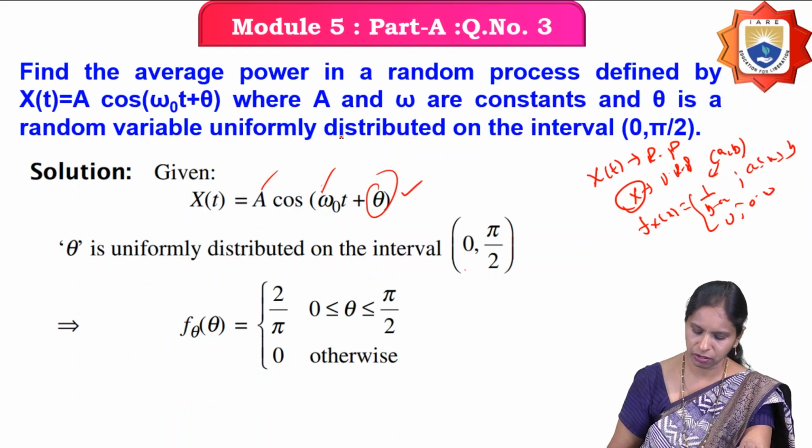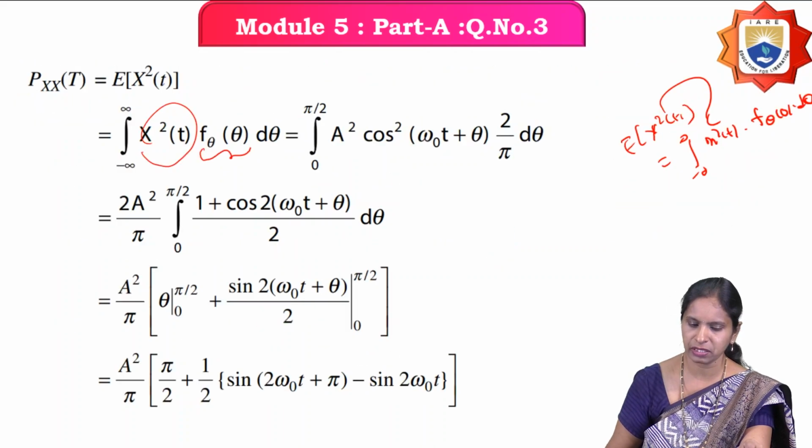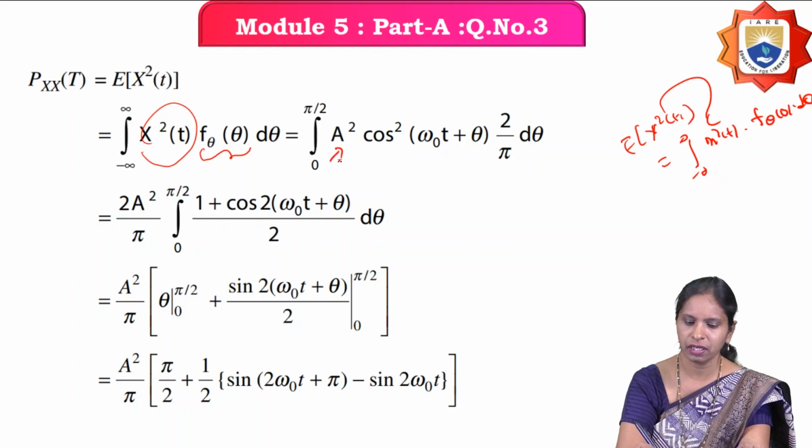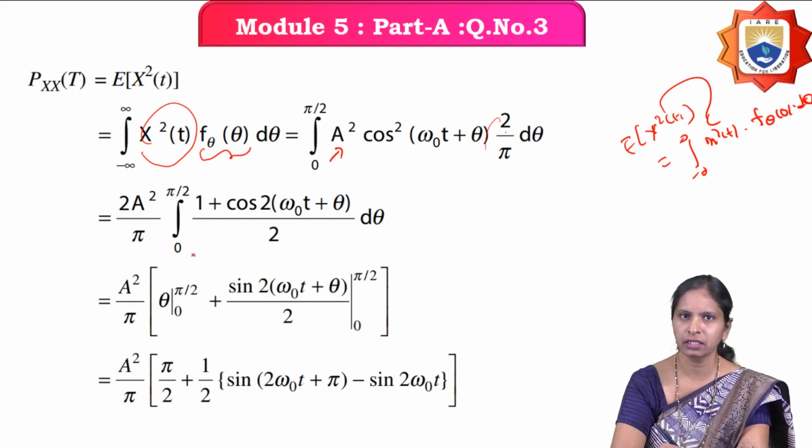So what is x of t here? Nothing but A cos(omega naught t plus theta). Therefore, here x square of t is A square cos square(omega naught t plus theta) into the density function of the uniform random variable theta, which is 2 by pi into d theta. Here A square is constant and 2 by pi is constant, so bring them outside. Then you can write this as 2 A square by pi into integration from 0 to pi by 2.